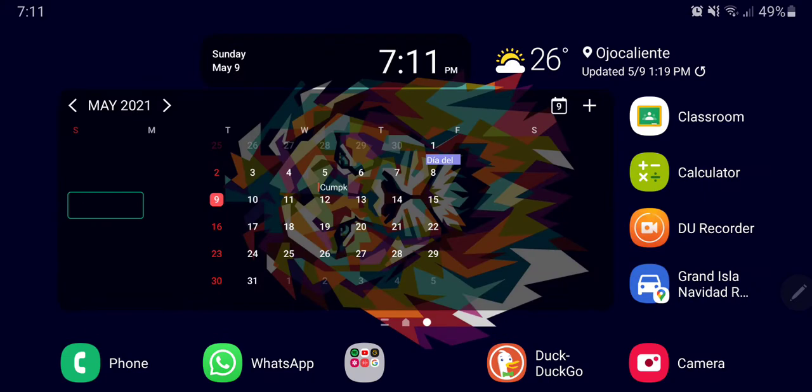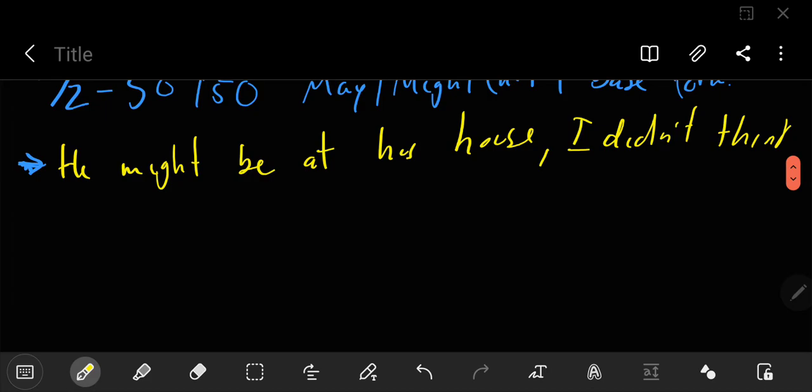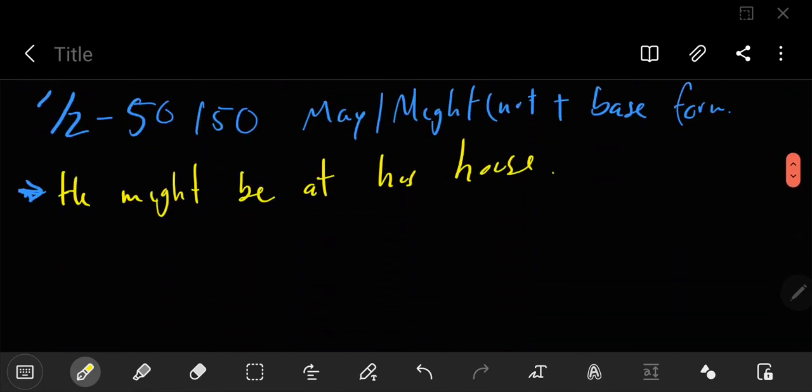Obviously, you want to give a context or an explanation for this, okay? You want to say something in relationship to this, but this is basically the rule. He might be at his house. So basically, these rules are just for any explanation where you have no idea, or where you have some idea but are not 100% sure, right? For example, if I ask you, where is Carlos? Oh, he might be in the United States. We don't know. He's being suspicious. He might be in Texas. He might be... And it doesn't have to be might be.